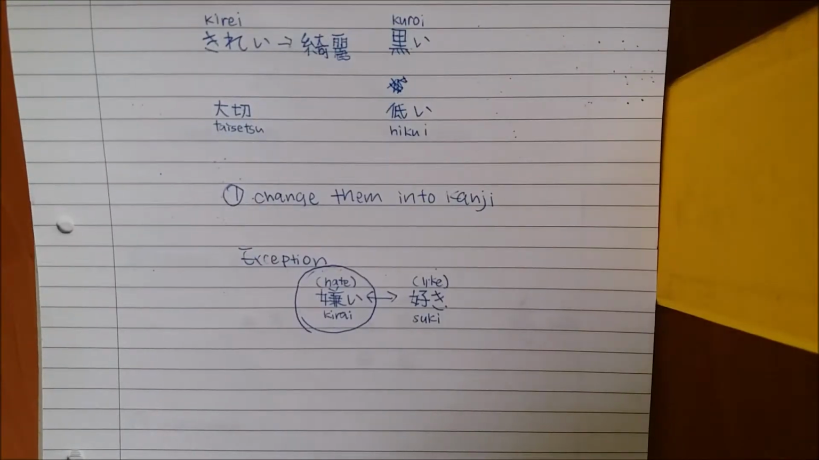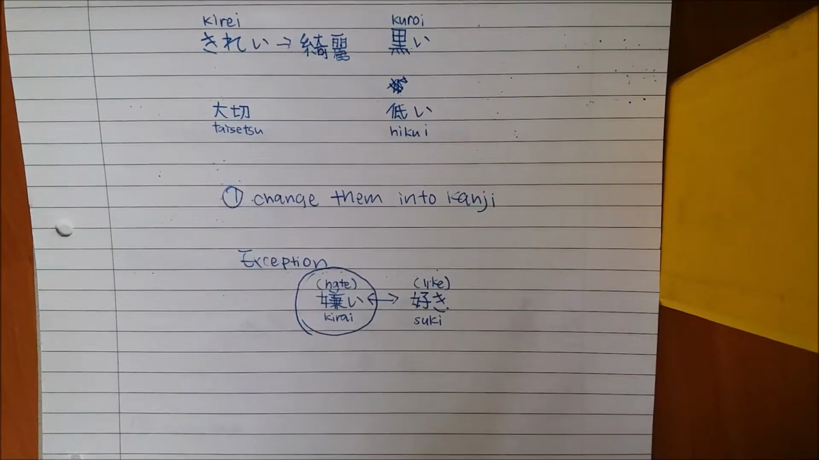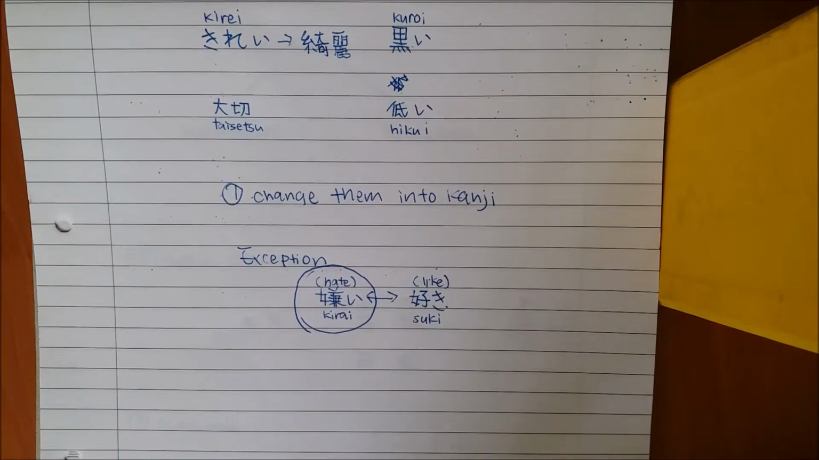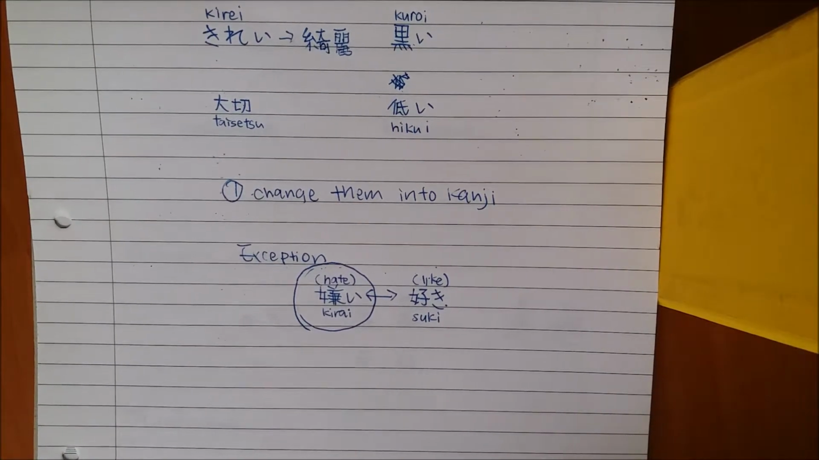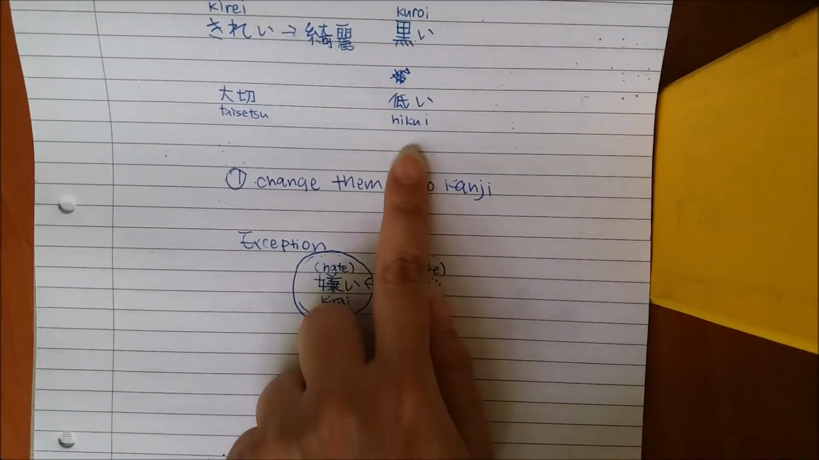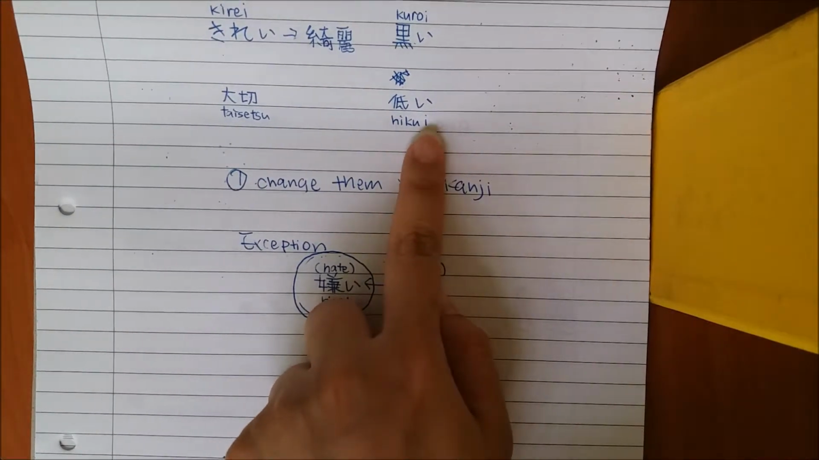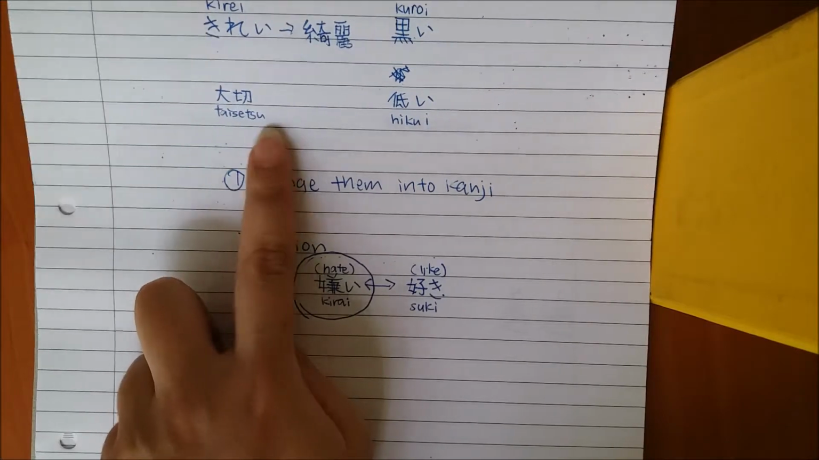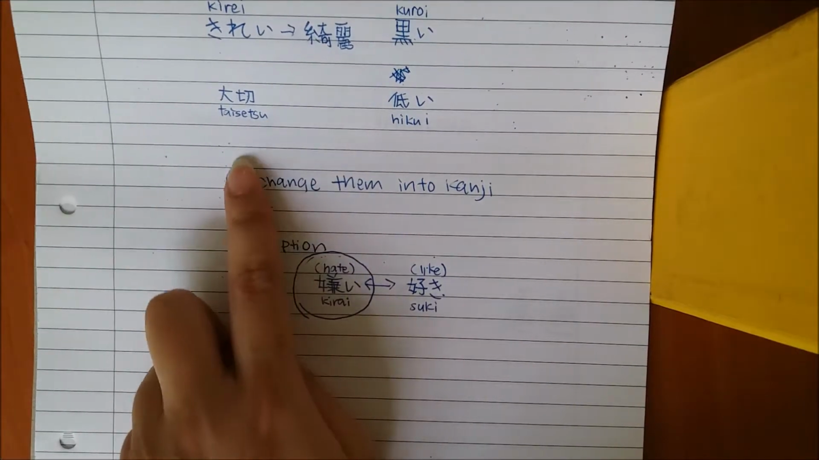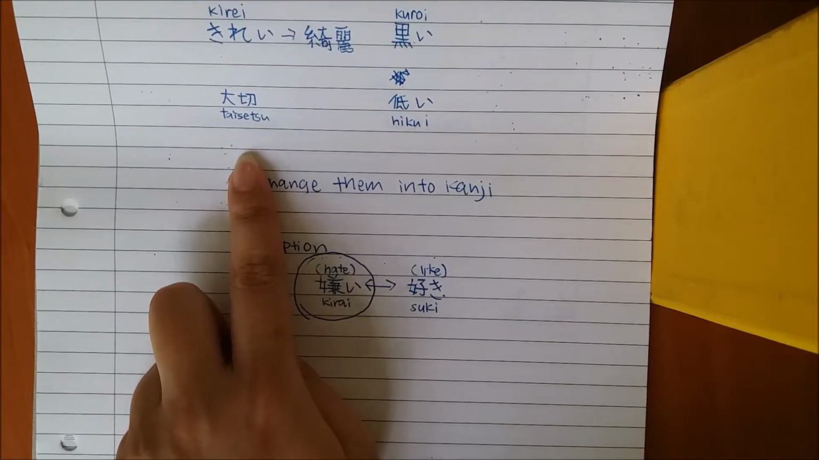So I'm going to relate what I-adjectives and Na-adjectives are. I-adjectives end with an I. Na-adjectives end without an I. Sorry. So if you look at the bottom two, hikui ends in I, so this is an I-adjective. Taisetsu, there's no I, so this is a Na-adjective.